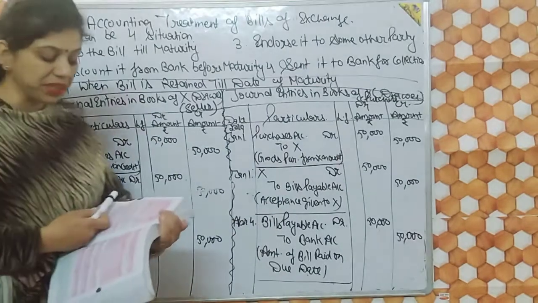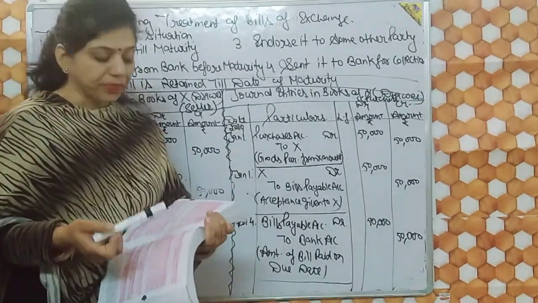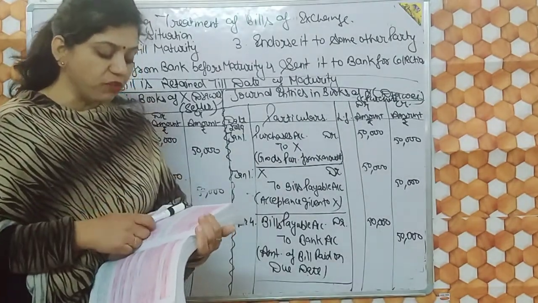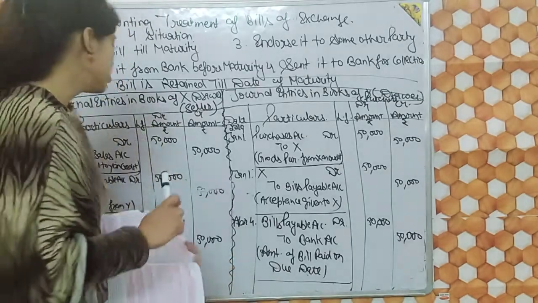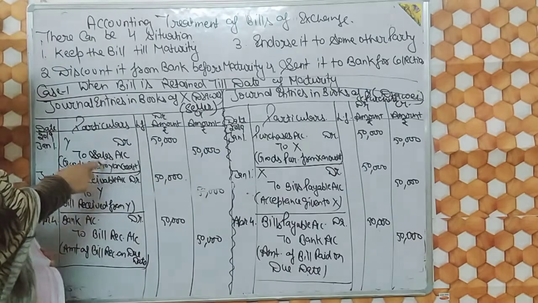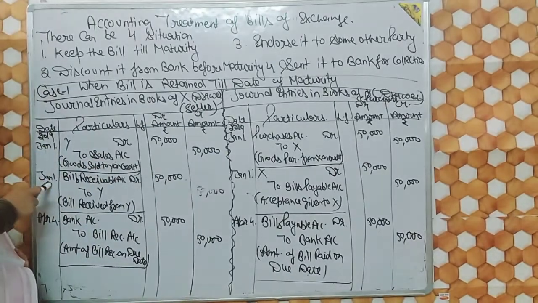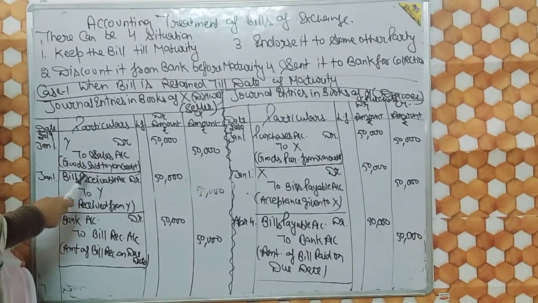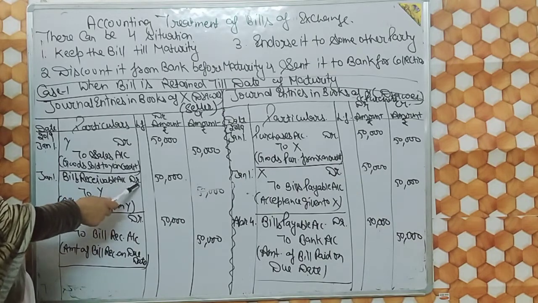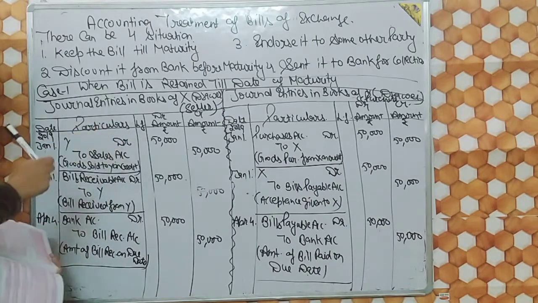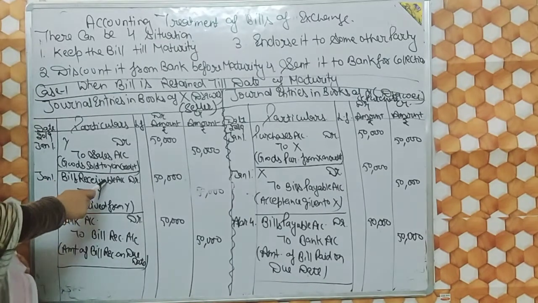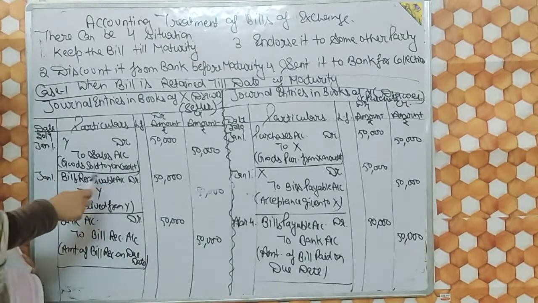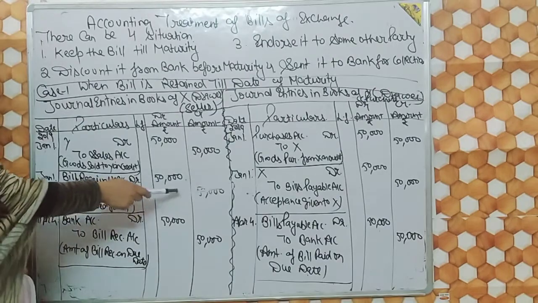Now the next statement: on the same date X draws a bill on Y for 50,000 and the due date is 3 months. On the same date means January 1. Draw a bill means bills receivable account debit to Y, because X receives the money, that's why it will become bills receivable for X, to Y 50,000.